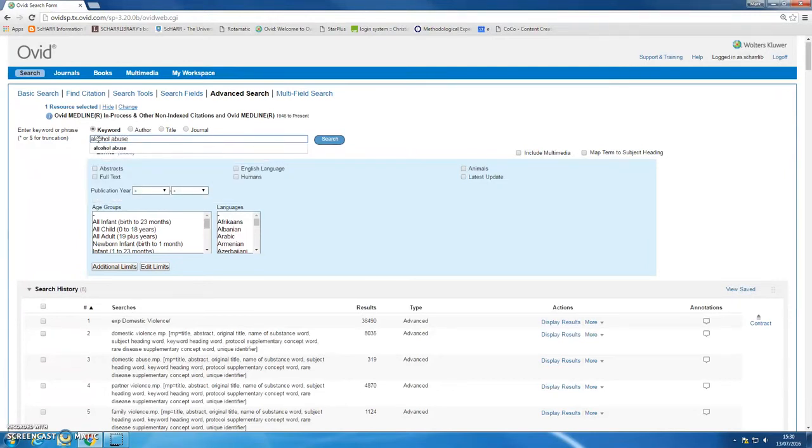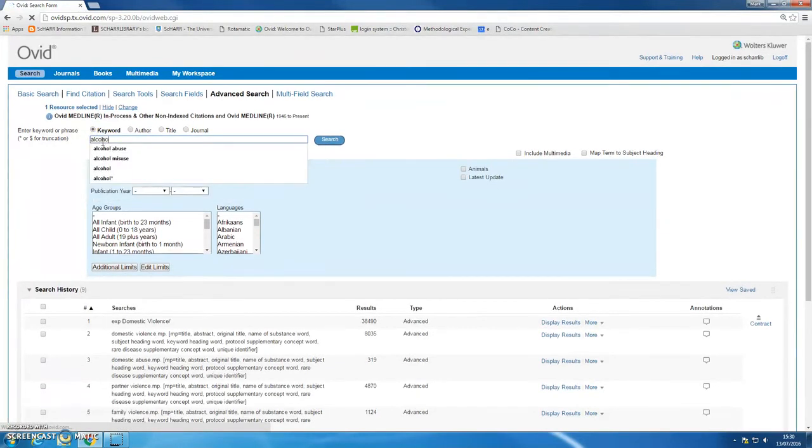So I'll try alcohol abuse, alcohol misuse, alcohol drinking, maybe even related phrases that don't use alcohol but imply it. So you could search for things like heavy drinking or drinking heavily.